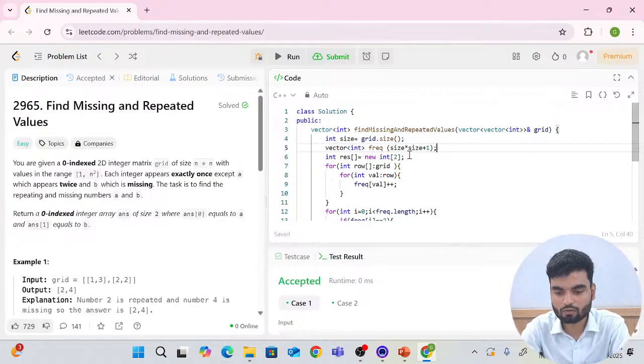Cool. Now for the result we also need another vector, but you have to initialize the value. I want the initial value to be 0, because in the CPU you have a garbage value if you don't initialize it. So vector int, and here I'll write result, the size should be 2 and I'll initialize the value to 0.